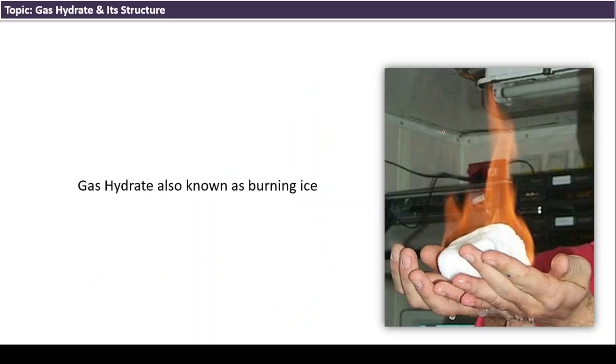In this picture, you can see the actual image of natural gas hydrate and how it is burning. Since it is hydrocarbon plus water, the hydrocarbon burns, and water is released when the burning starts. So this is sometimes also called burning ice.